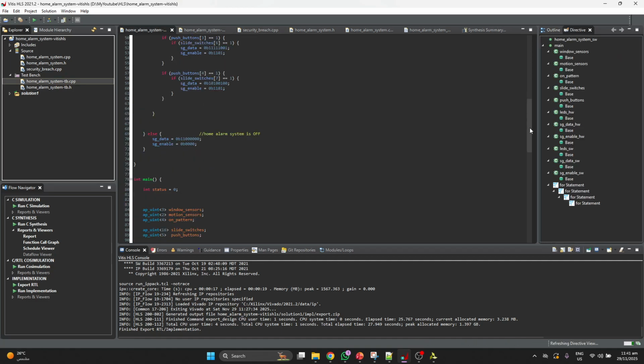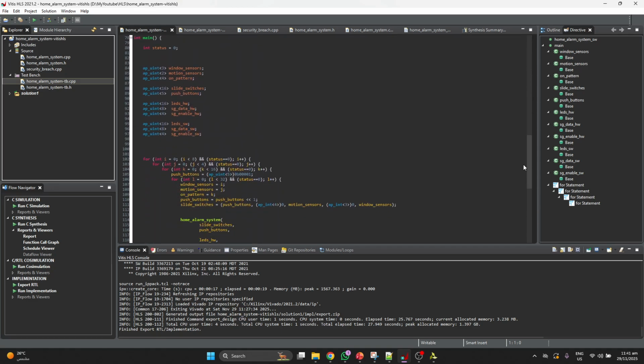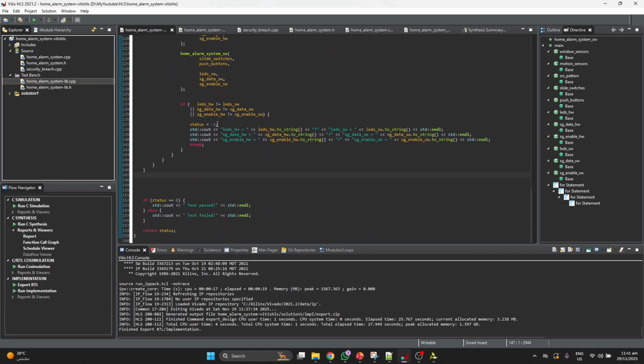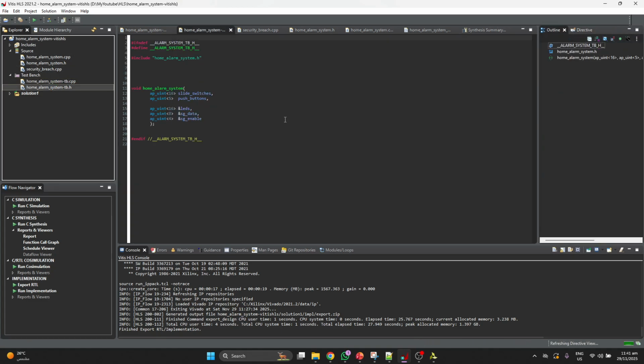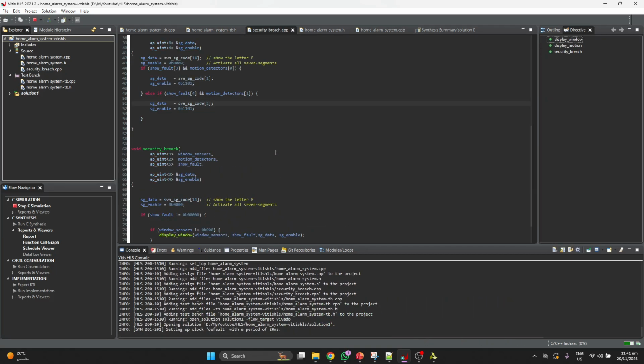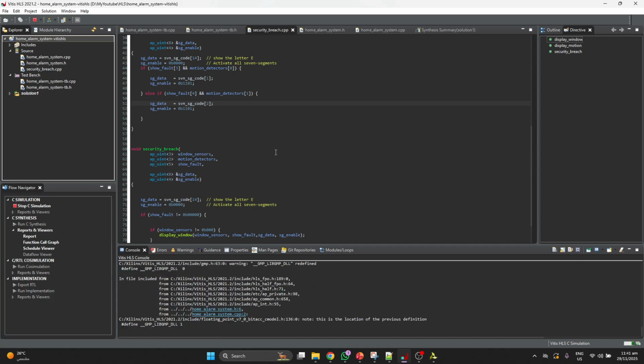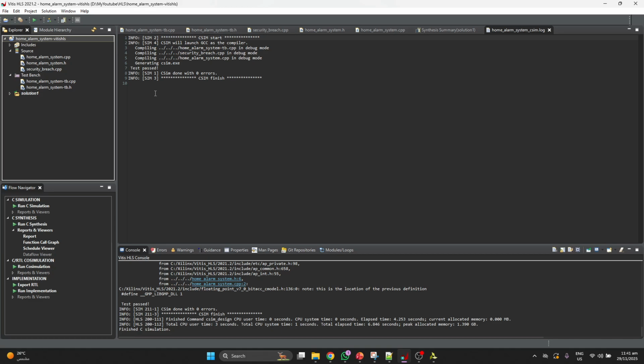Here we have written the test bench to test our function. We have written it here, and this is the header file for the test bench. After this, we will do the simulation. Once the simulation is done, it will show there is no error, and then we will do the synthesis.